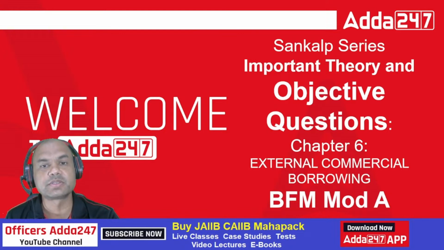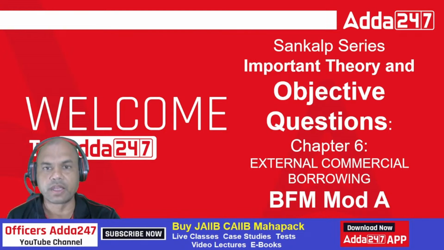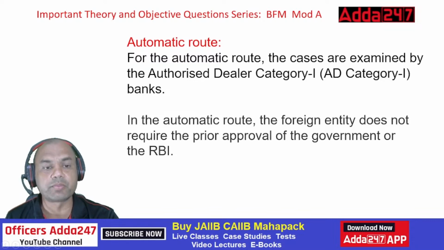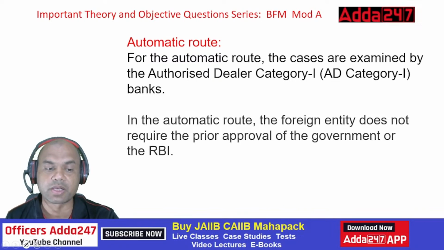We are in the Sankalpa series for BFM and we are covering the important theory and objective questions plus numericals for various chapters. Today we will be covering external commercial borrowings, chapter number 6 in module number A. So let's start. Today we'll be covering the important theory part. Tomorrow we'll be covering the objective questions. Then we'll be covering the numericals.